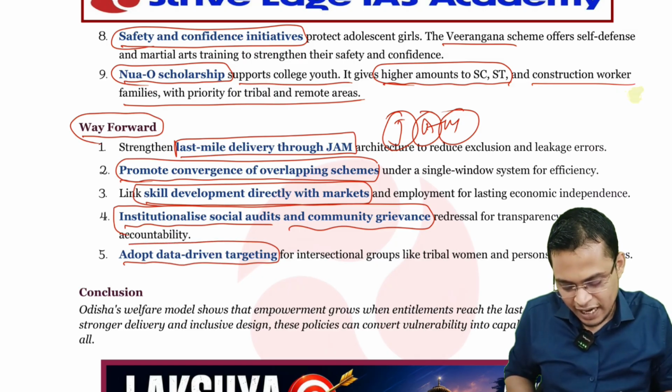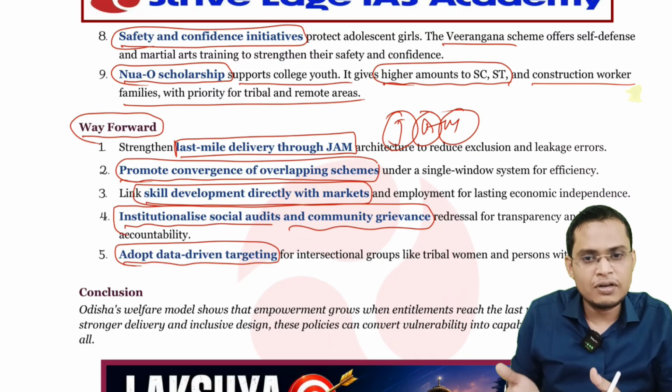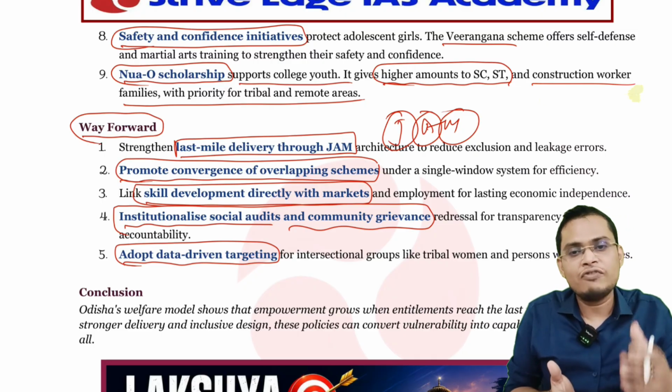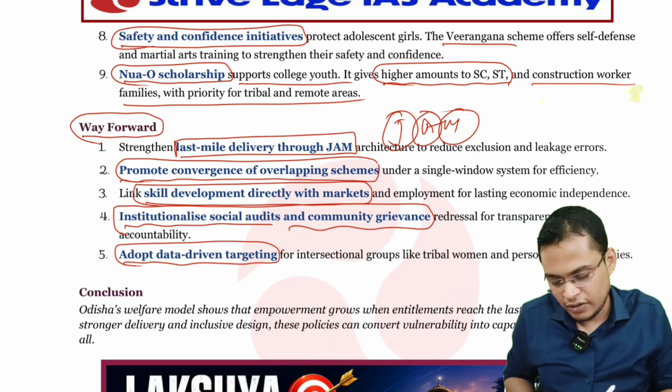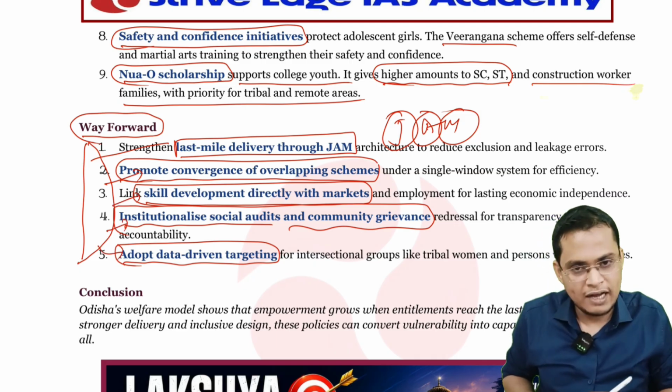Adopt data driven targeting. We can use data to understand how much empowered, how much not empowered, which scheme is helpful. According to that we can target the people, so there will be less error. This point is not the core demand of the question. You can write it briefly, one word is also enough here.